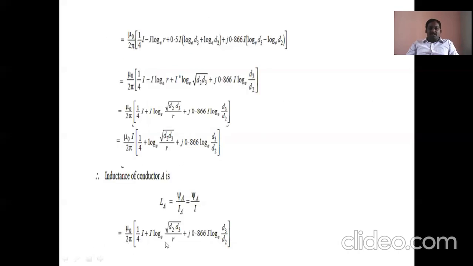Then what happened here? Mu naught by 2 pi, 1 by 4 into I plus. So that means here mu naught by 2 pi into 1 by 4. This is not this equation. No, this is wrong. So this is the final equation. Mu naught means 4 pi into 10 power minus 7. Is it? Then further simplification. Here 2 pi, 4 pi, only 2 is there. 2 can go to the inner side. 10 to the power of minus 7, 1 by 2, 2 log, like that.